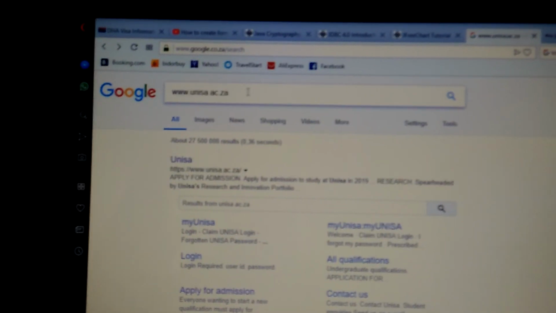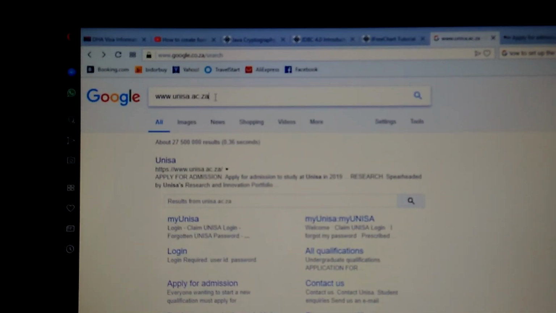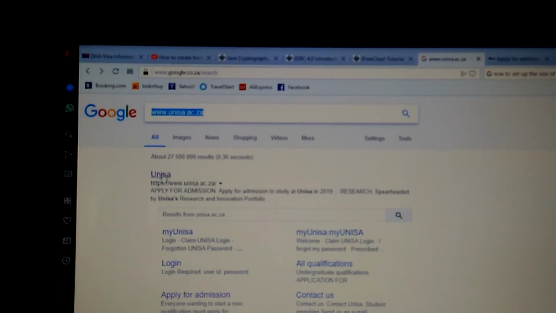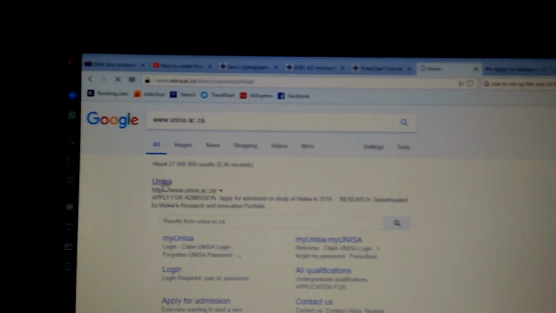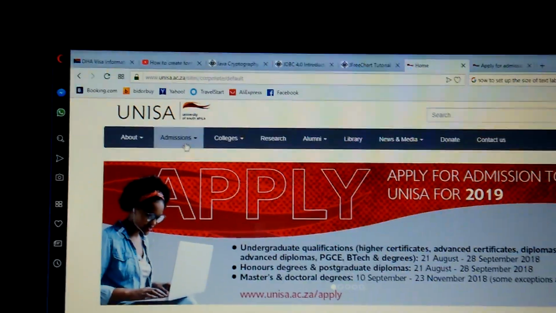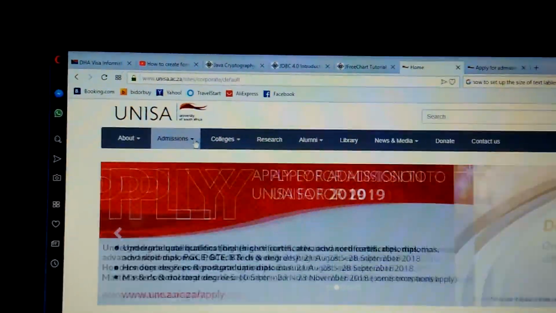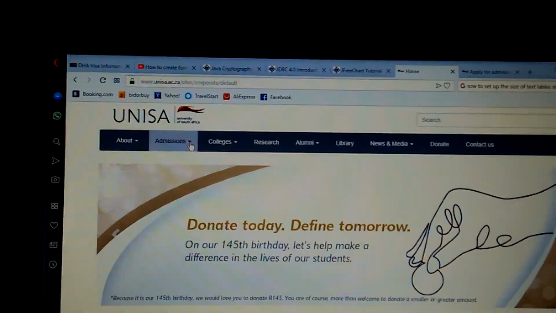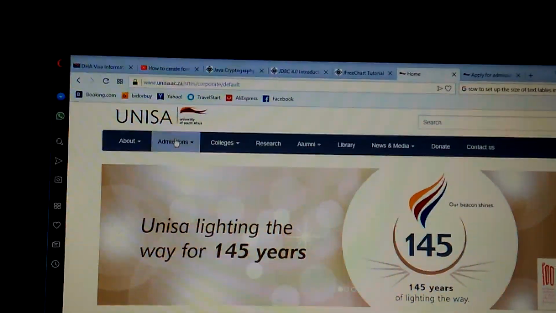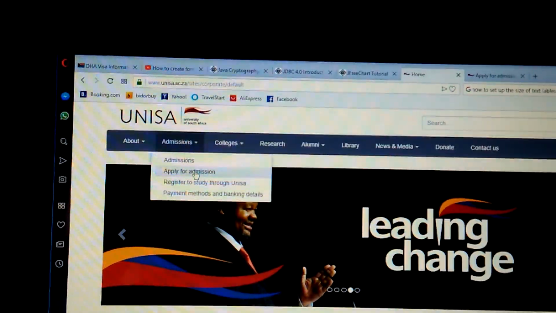That link I sent to you, normally you can also type it as it is here in my browser. So if you type it here and you enter, you're going to arrive here. So here you are on the home page of UNISA, right? Now firstly you need to apply for admission in order to get the answer if you can register or not. So you go to admission and then you go to apply for admission.